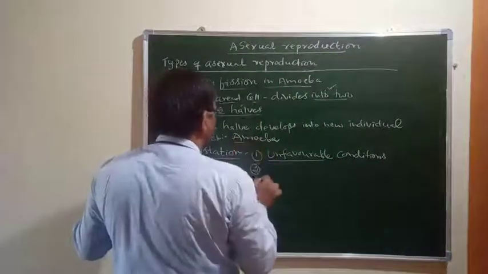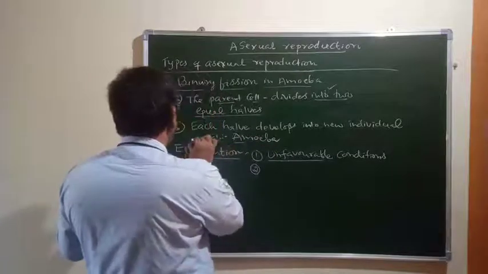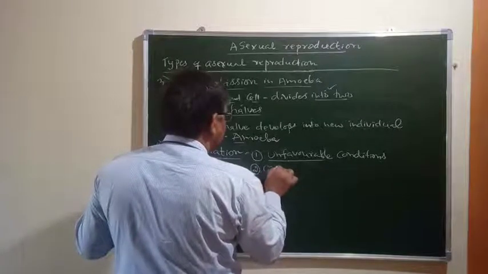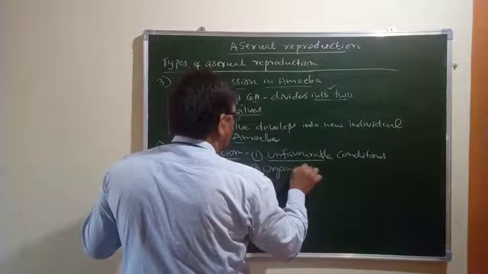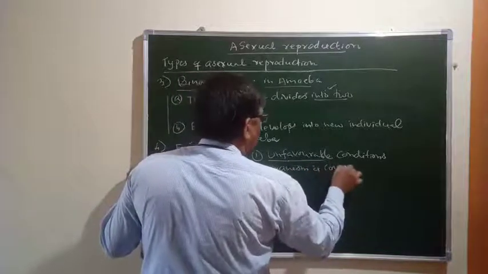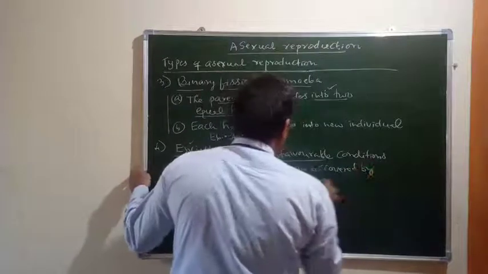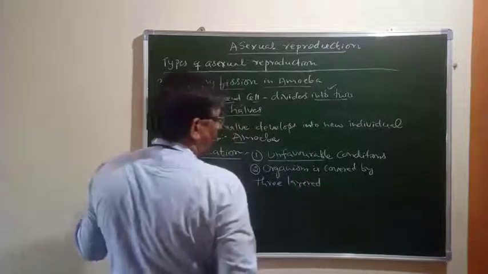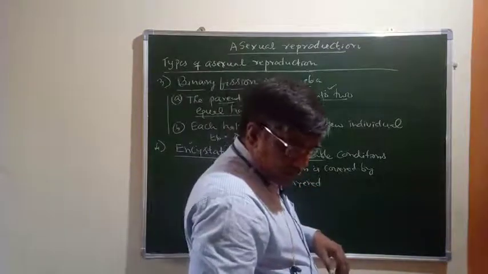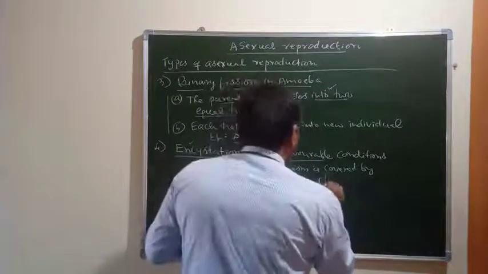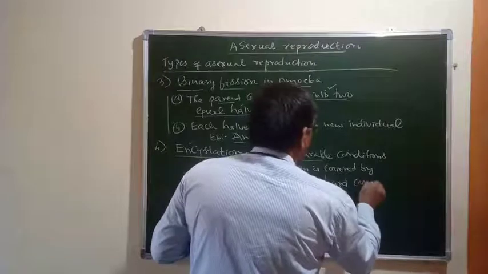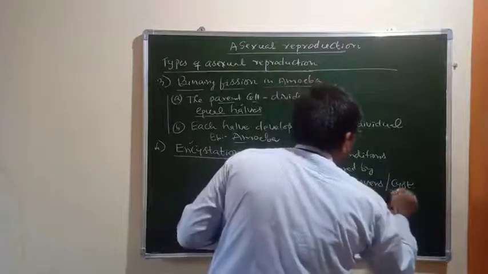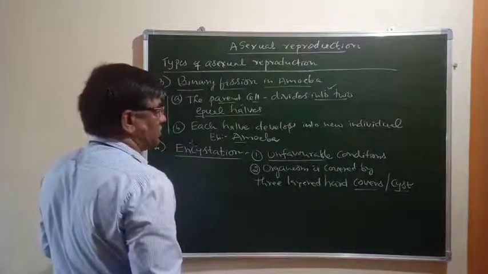During unfavorable conditions, the organism which can undergo encystation is covered by three-layered hard covers or cyst.